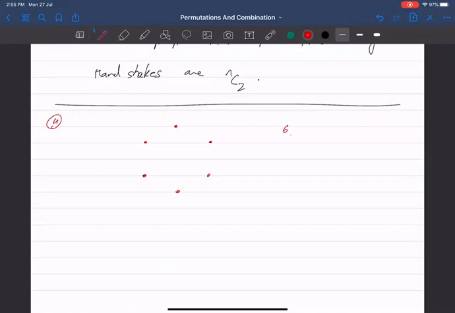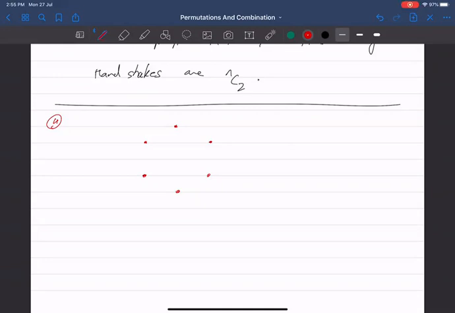6C6, which is one way. Okay, go ahead. Now how many pentagons can be drawn? Who will tell this? 6C5. What will the answer be? 6. Very good, absolutely clear.